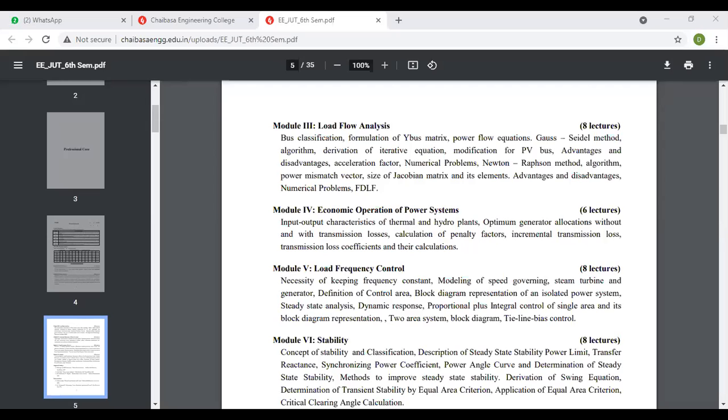At a particular time, at any instant, maybe from 11 a.m. to 12 noon, maybe 12 noon to 1 p.m., there are certain loads existing in the system, and these loads are continuously changing. Let us say at 11 a.m. the load is 1100 megawatt, but at 11:15 the load suddenly changes to 1200 megawatt. The load pattern we don't know. Depending upon the usage of the consumers, this electrical load pattern is continuously changing.